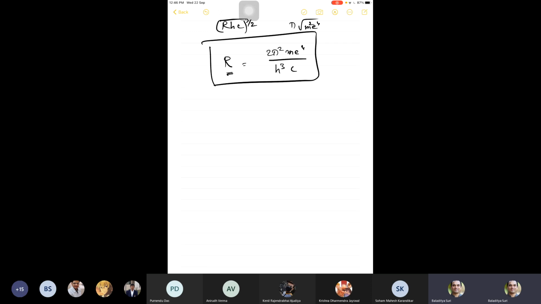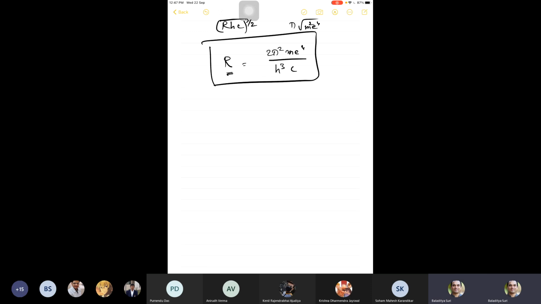That is the idea. The goal was to find an expression for R in terms of the parameters of the problem, and he did. The classical parameters of the problem, which are the mass of the electron, the charge of the electron, and other fundamental constants like Planck's constant and speed of light.